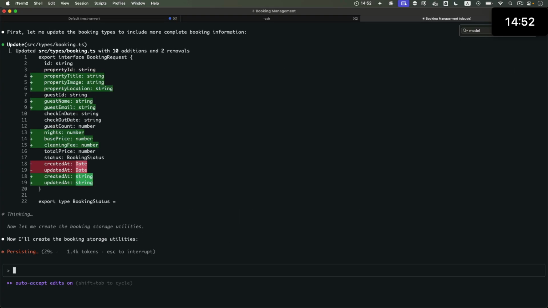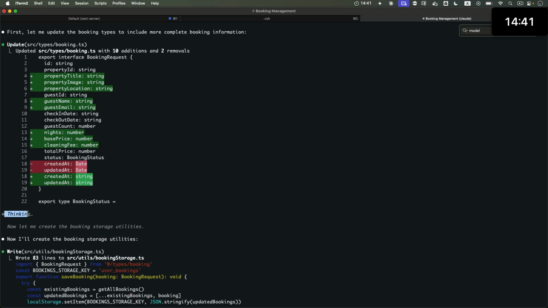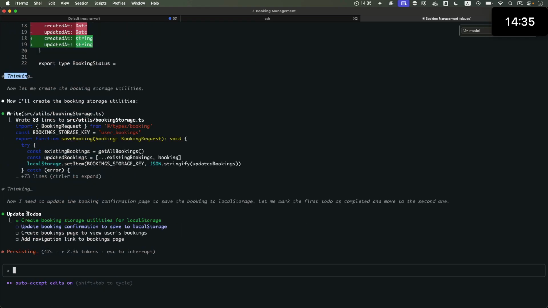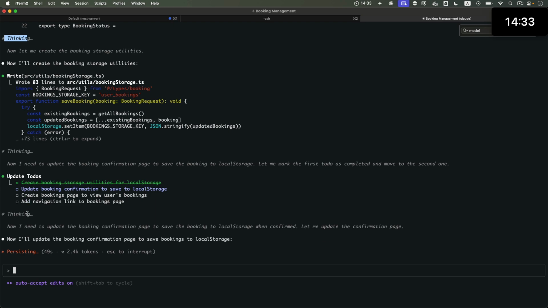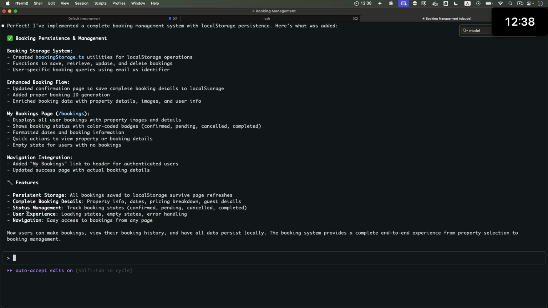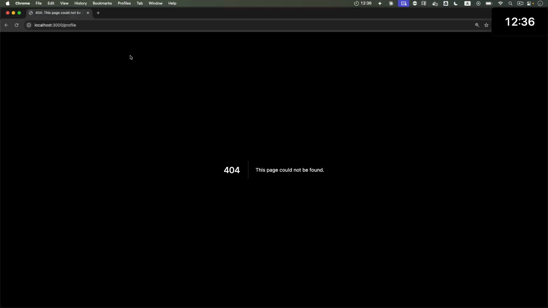Now it appears to be going on a pretty large quest of implementing local storage. It figured as part of its thinking routine that it has to update a whole bunch of stuff to support what I'm asking. So I imagine it'll think and do things for a while, and let's see if that'll work. All right, it says it's done. Didn't take that long, but let's see if it works.